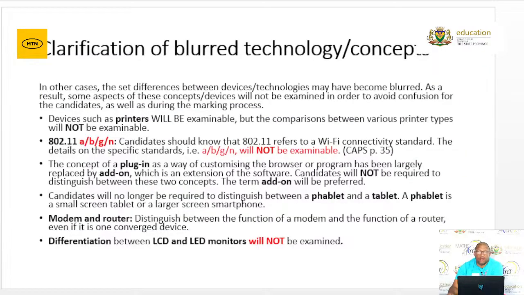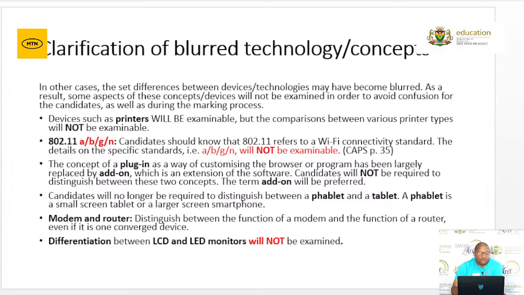Then we also, in our theory, we also have some blurred technologies and concepts. In some cases, the set differences between devices and technology will not be examined in order to avoid confusion for the candidates, as well as during the marking process. Devices such as printers will be examinable, but the comparison between the various printer types will not be examined.